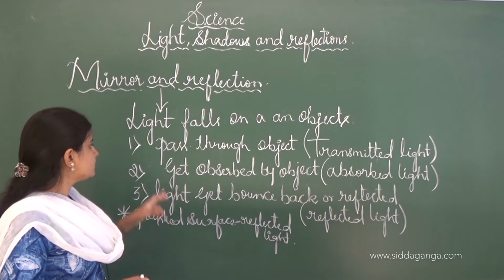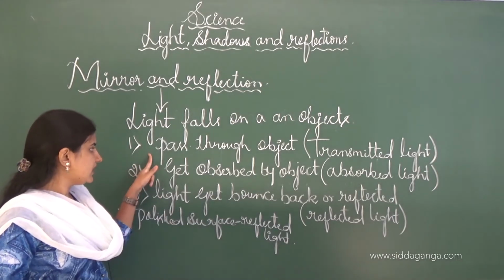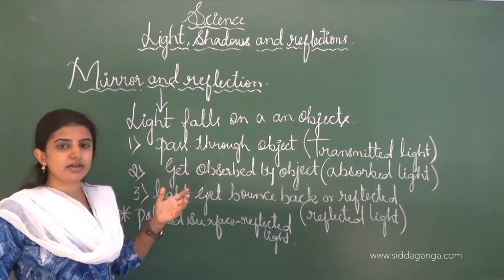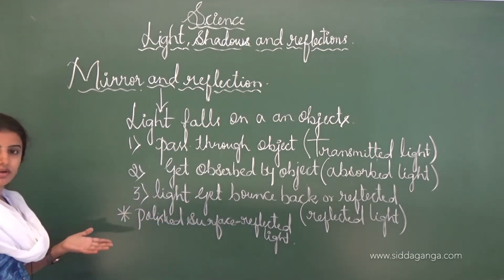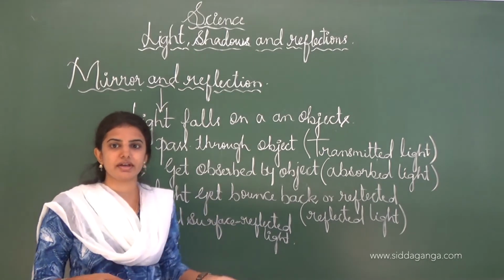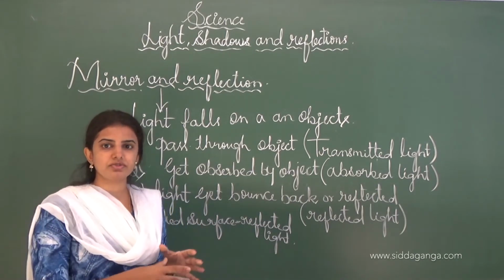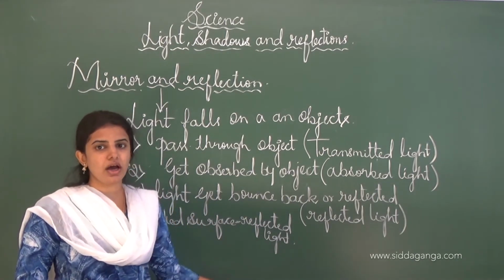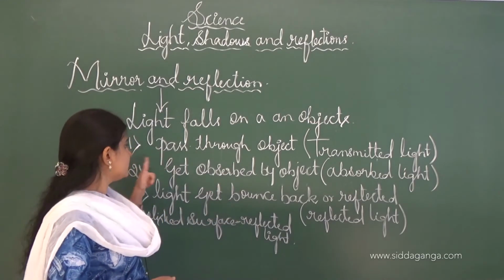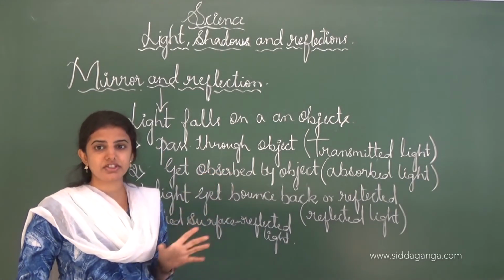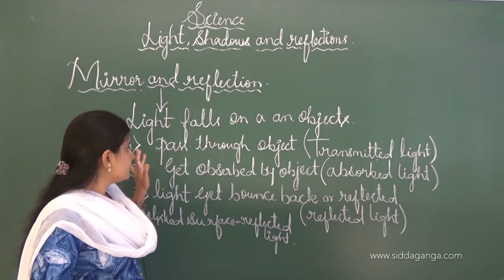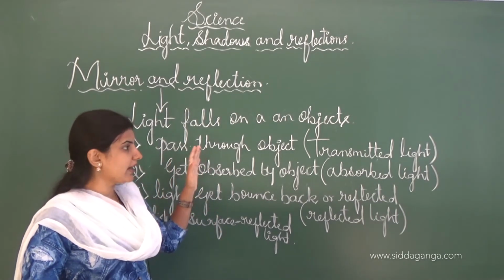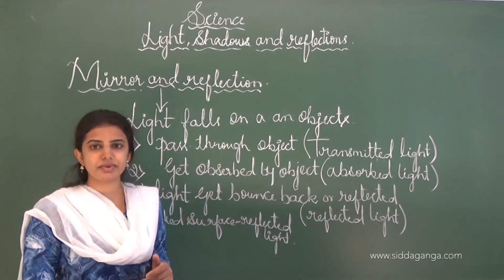In which the first one is, when the light falls on the object, it may be transmitted. Transmitted is nothing but the light falling on the other side. It is completely transmitted, meaning transferred to the other side. Such a type of light is called transmitted light. When light passes through an object, it is called transmitted light.